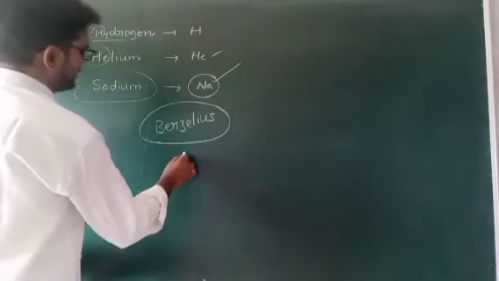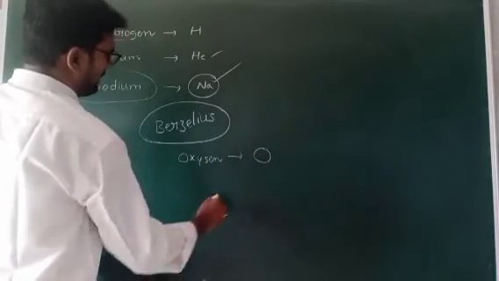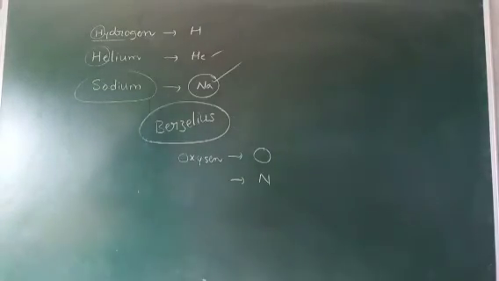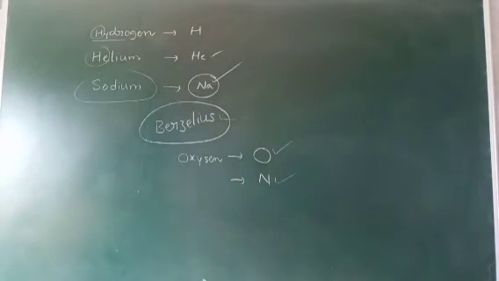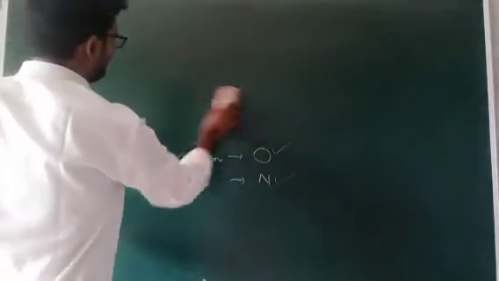For example, for oxygen, the symbol is O. For nitrogen, the symbol is N. The initial letter is used for the symbols, as suggested by Berzelius. But other discovery-based names are also there.